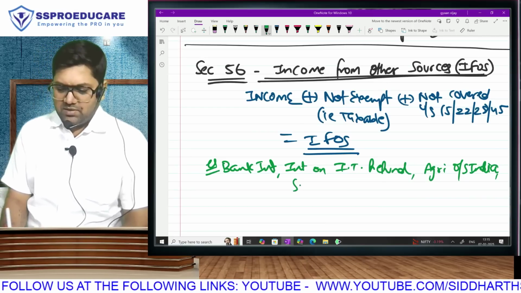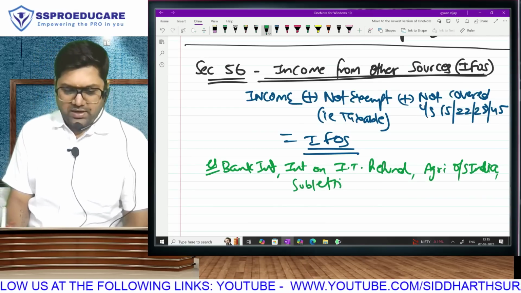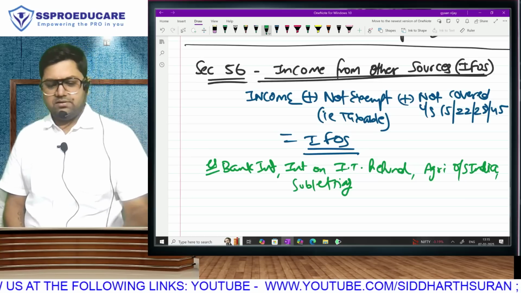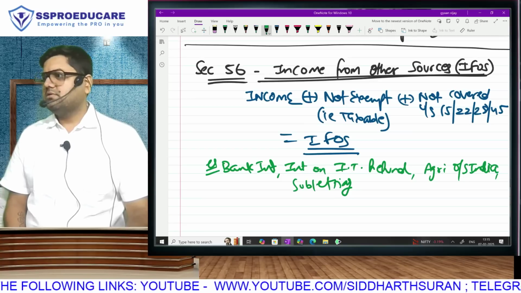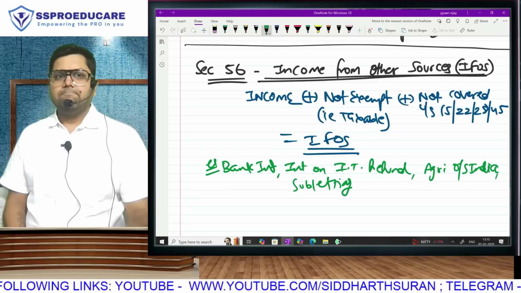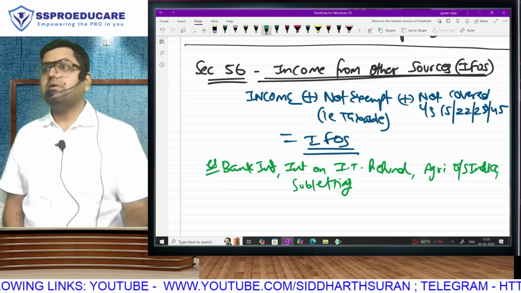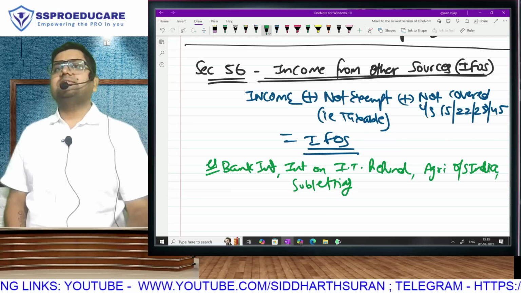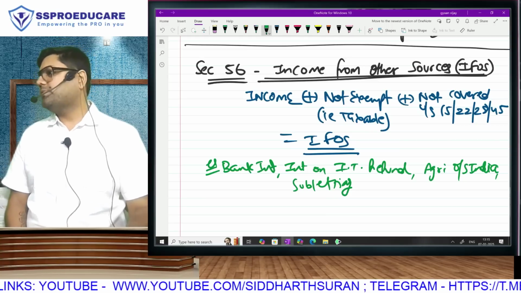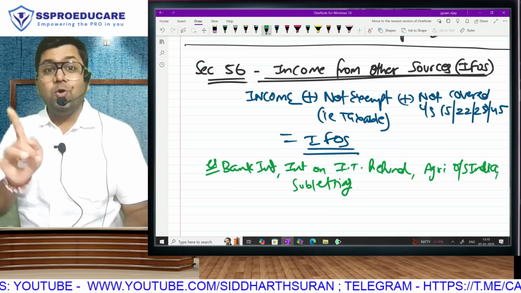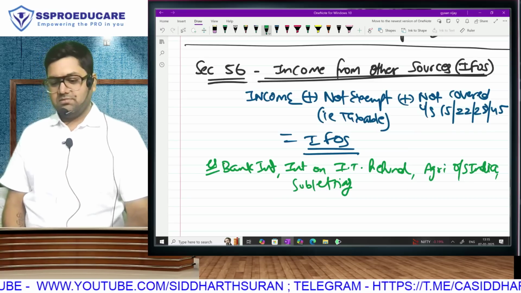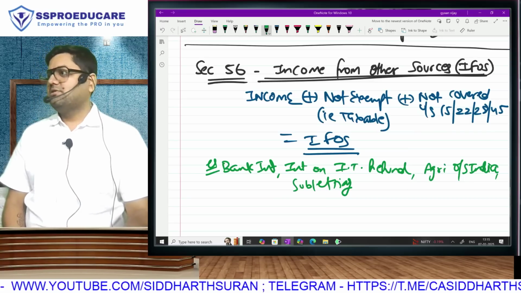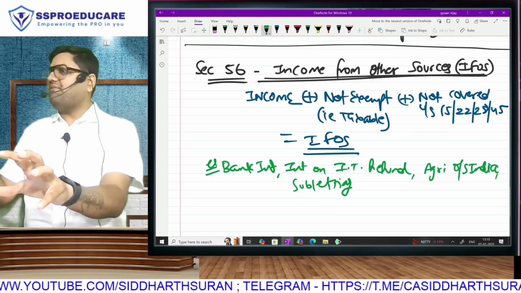Supposing you have an income called subletting. You have given on rent an asset that you have taken on rent. Taken on rent, given on rent. Is it taxable? Yes, because not exempt. Is it salary? No. House property? House property rent? No, because owner, and not PGBP. Capital gain? No. So it will come here. So what is IFOS? Not covered anywhere else will come here.